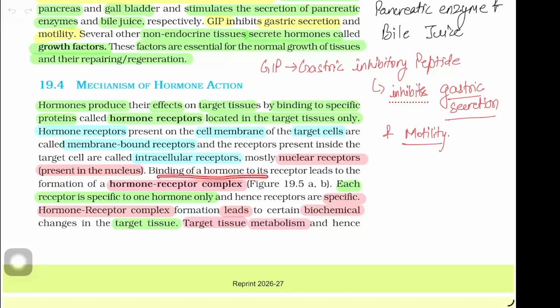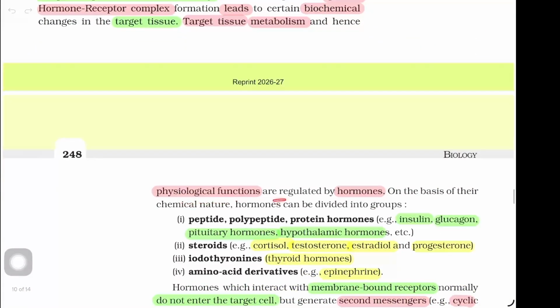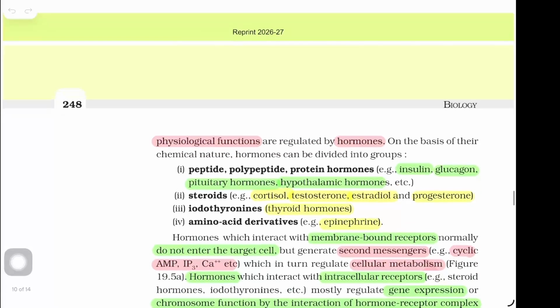Binding of a hormone to its receptor leads to the formation of a hormone-receptor complex, that is shown in figure 19.5a and b. Each receptor is specific to one hormone only, and hence receptors are specific. Hormone-receptor complex formation leads to certain biochemical changes in target tissue metabolism, and hence physiological functions are regulated by hormones. On the basis of their chemical nature, hormones can be divided into groups.